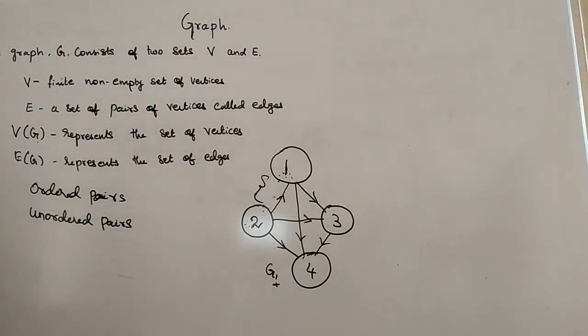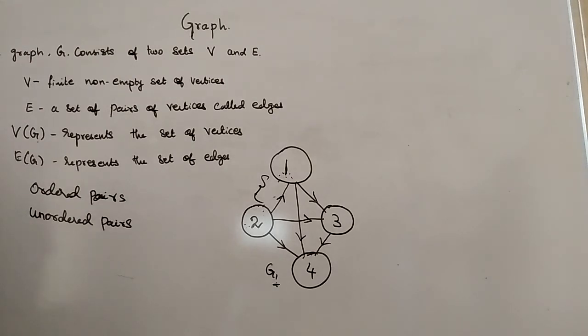Okay, I hope that every one of you understand it very clearly. What are all the terms that we have discussed? We have discussed about graph, and then we have discussed about what is meant by vertices and edges. Then we have discussed about ordered pairs and unordered pairs.